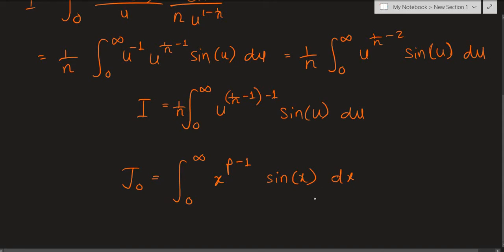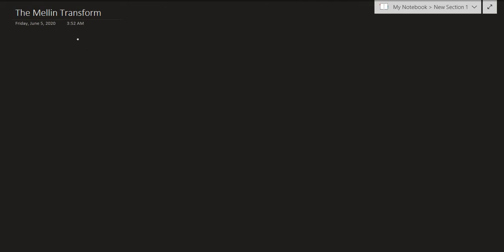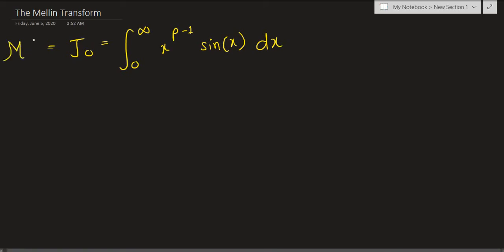So let's attempt to calculate this on a fresh page. See you there. So we generalized our problem to j naught, which is defined as the integral from 0 to infinity of x to the p minus 1 power times sine of x dx, and this can be expressed as a Mellin transform. So curly M, this is the Mellin transform of sine of x basically.